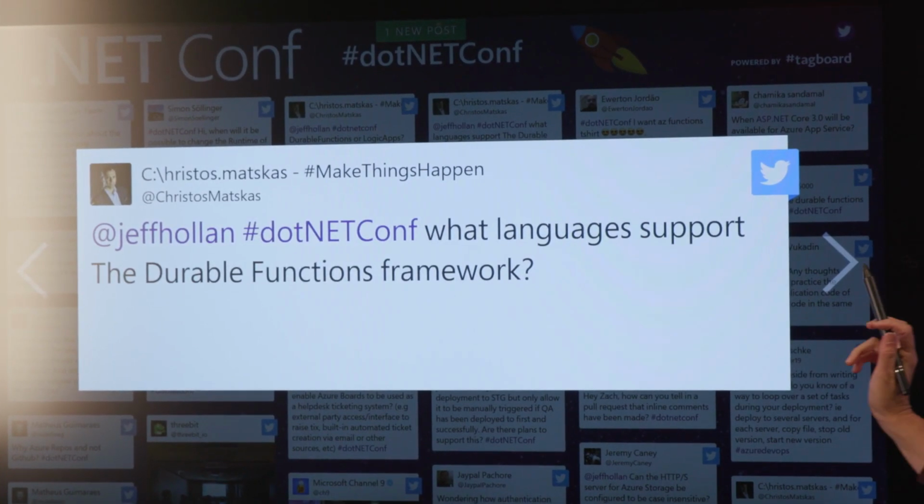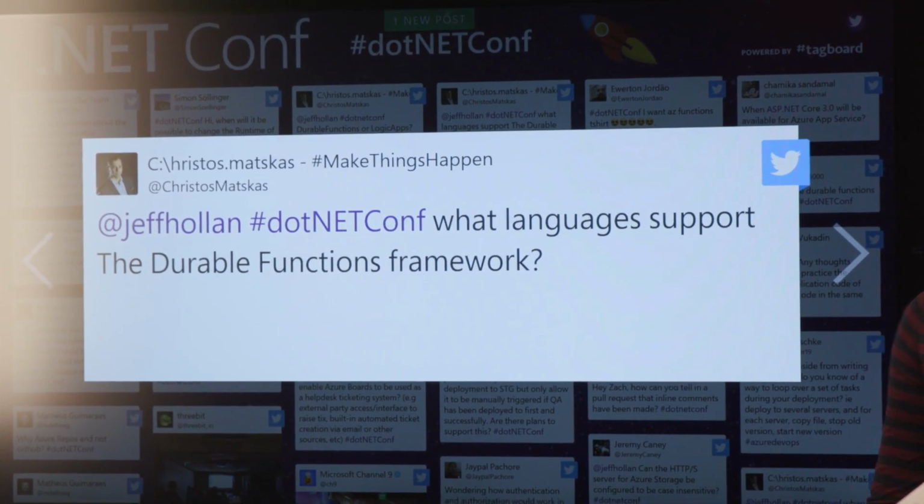What languages support the Durable Functions framework? Yep, fantastic question. So .NET supports it, obviously, is what I showed. JavaScript is the other one that you can write these durable orchestrations in. Right now, we're working on getting JavaScript to work with these new entity features I just showed. So some of the 2.0 features I've been talking about are only exposed through the .NET SDK right now. JavaScript's being worked on right now as well.